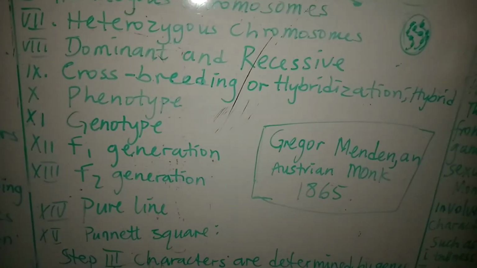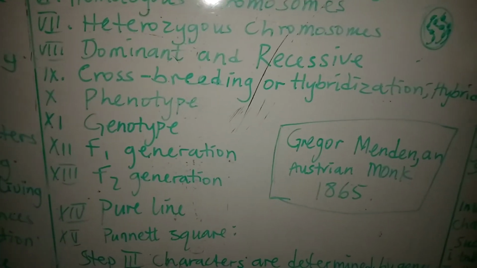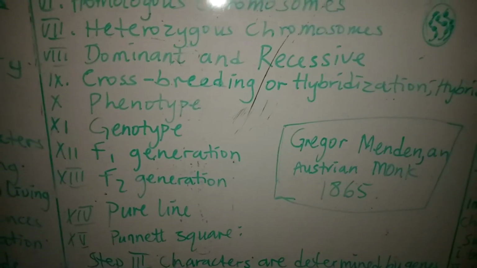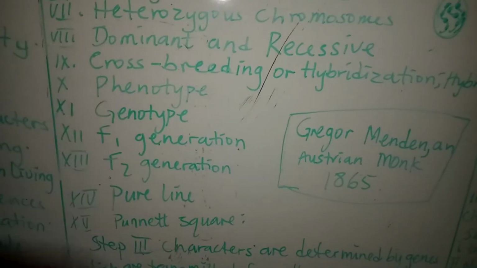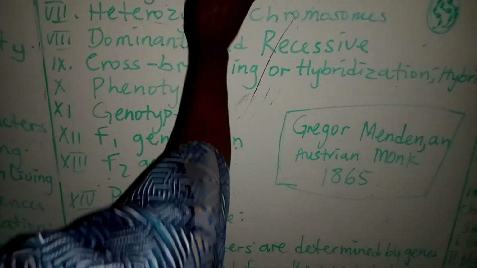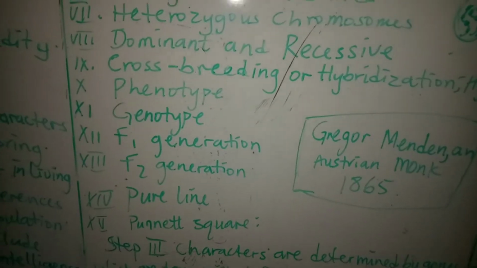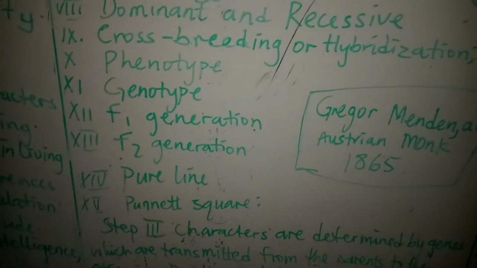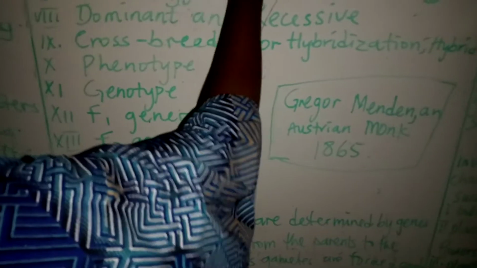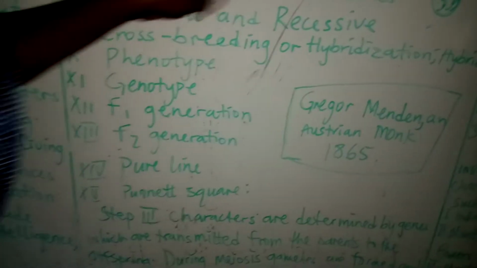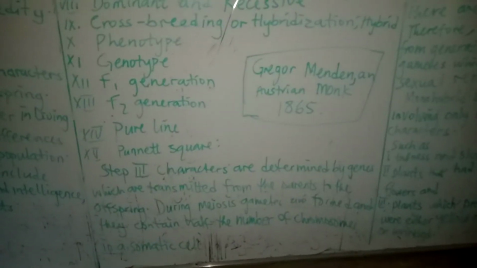Then the genotype is the genetic makeup of an organism, inherited from both parents by the offspring. We are all familiar with AS, SS, and AA. All these are genotypes. Some people say if you are AS, don't marry AS, because at the end of the day you will have a combination that gives an offspring with SS. So that is genotype, the genetic makeup of an organism.